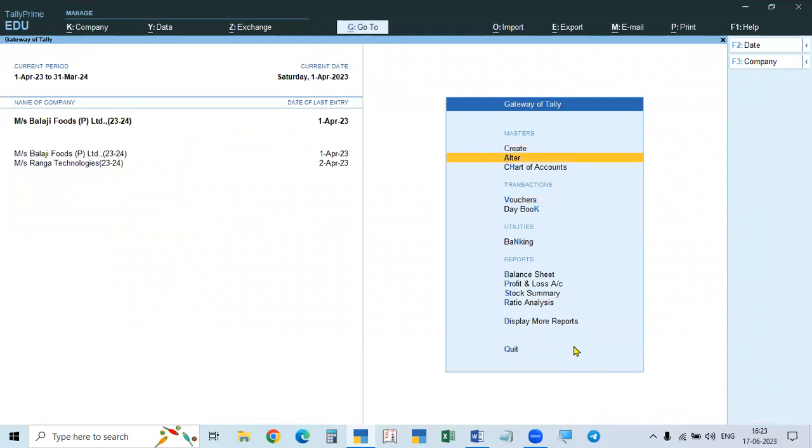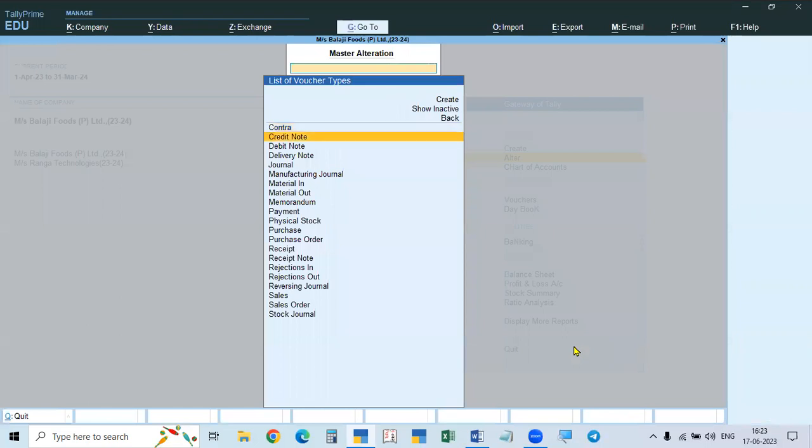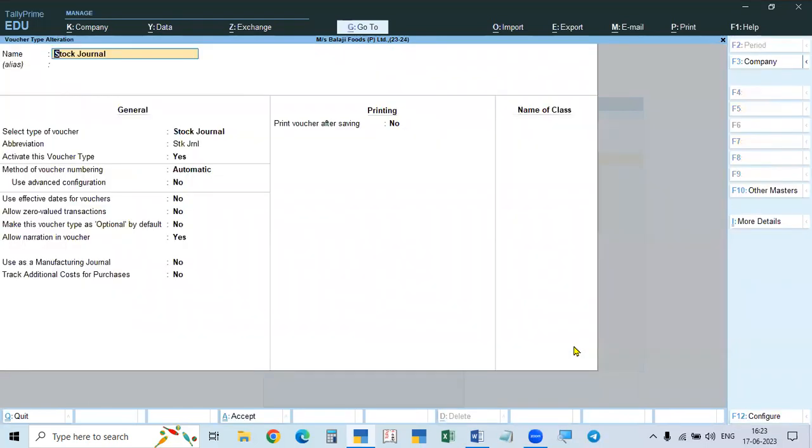So go to alter voucher types. They are using the stock journal now. The manufacturing journal is used as manufacturing journal, but the stock journal is used for transferring. So when you are transferring, set track additional cost of purchase. Transferring the goods from production to sales is just like purchasing. So additional cost, make it as Yes.